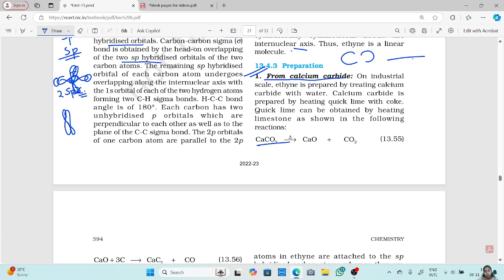Now, first you have to prepare your quicklime. Quicklime is prepared by heating calcium carbonate. Calcium carbonate on heating gives you quicklime and carbon dioxide.